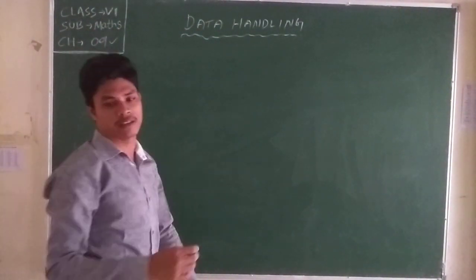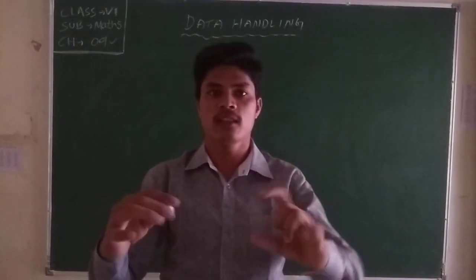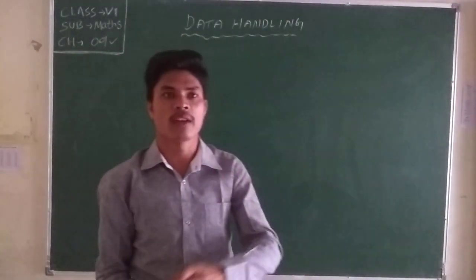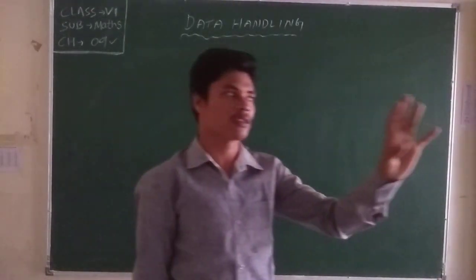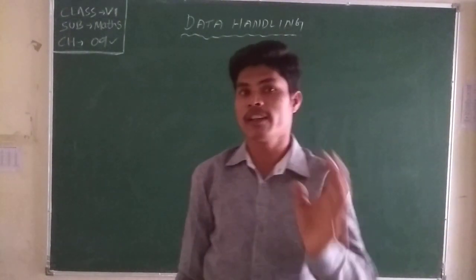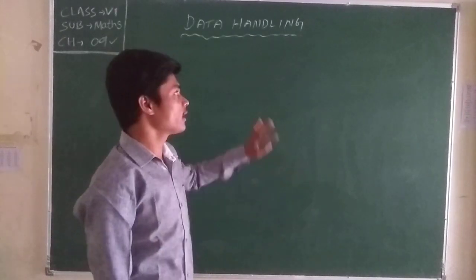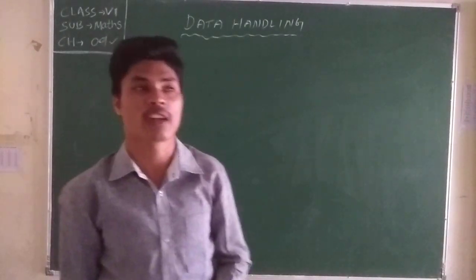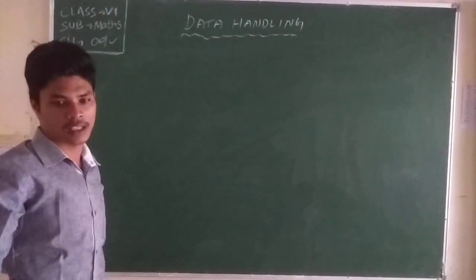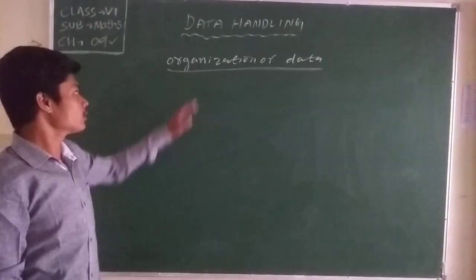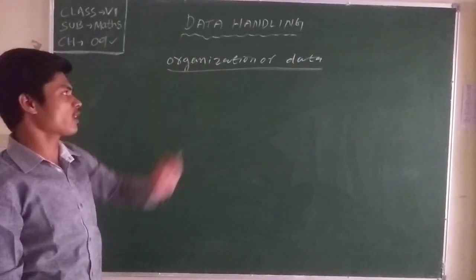Then organize means what? We can arrange in ascending order, descending order, smallest to biggest, all these things. That means we can arrange anything, each item according to its type. Then that is called organization. Then how can you organize the data? Take an example. Now we learn how to organize the data.